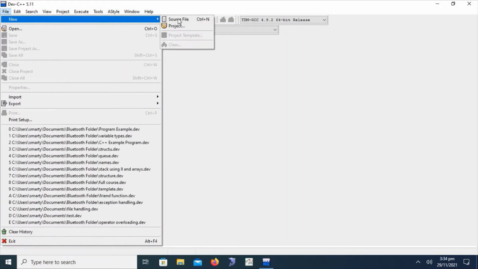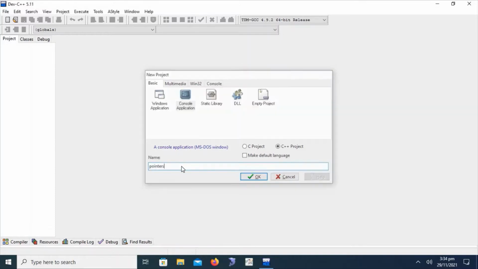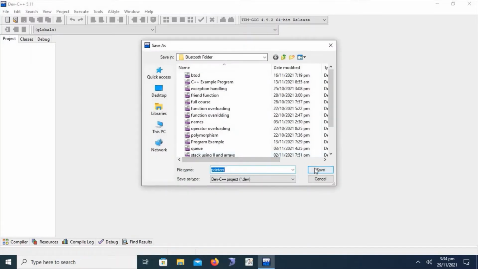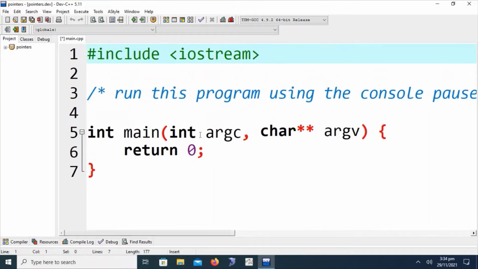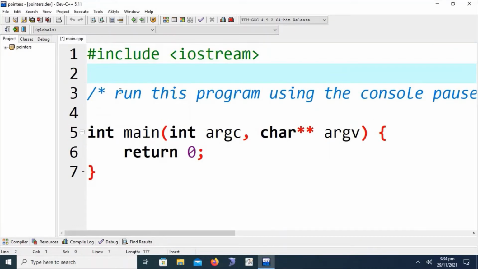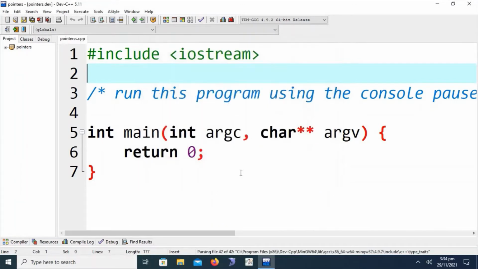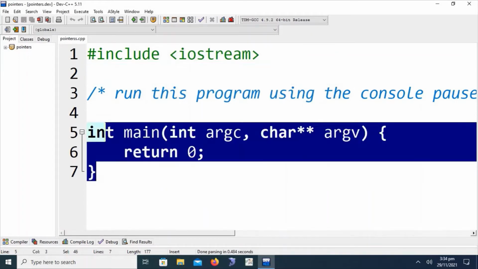As we have discussed multiple times, we have to create a new project using a console application. Let's suppose we are naming it pointers. We are saving the project in the default directory. Our default program structure is showing here in Dev C++. We have to save this example program with the name pointers. Okay, this source code is saved successfully.